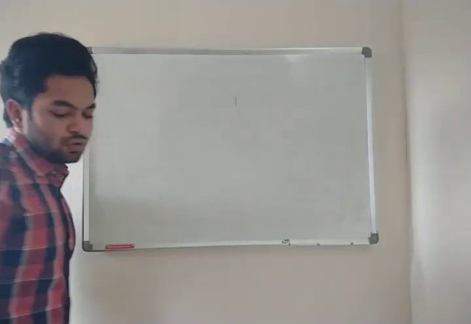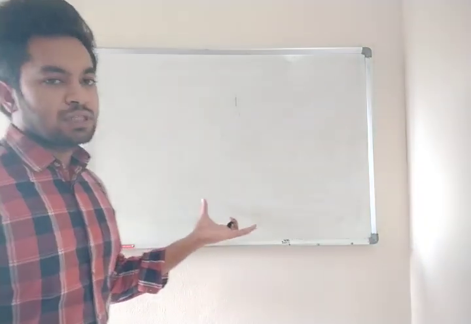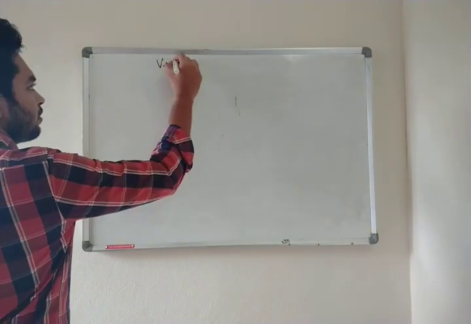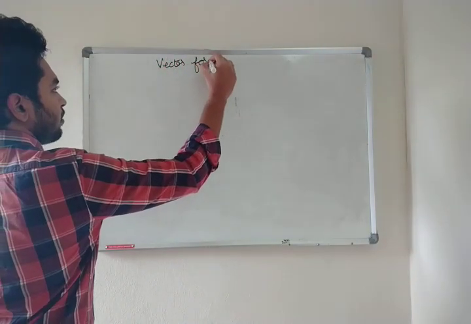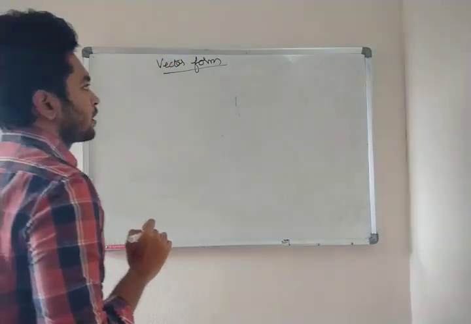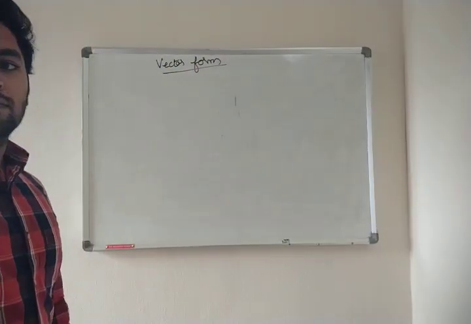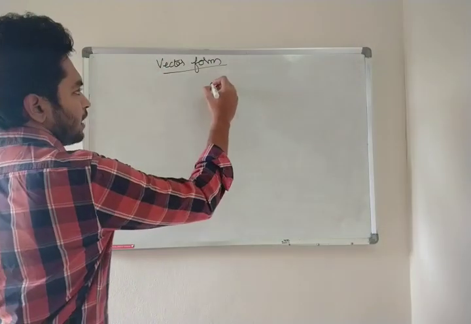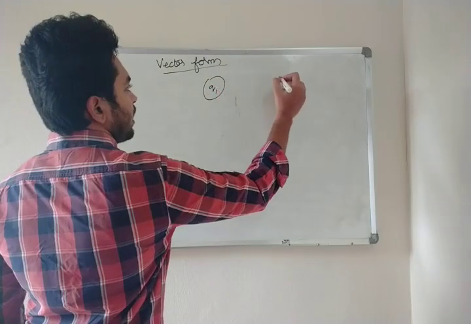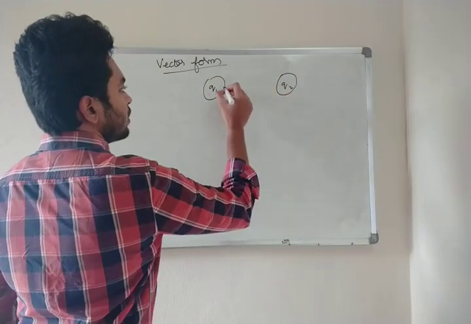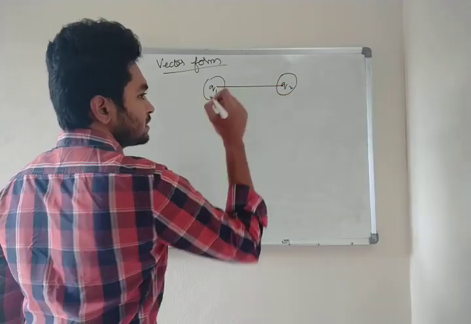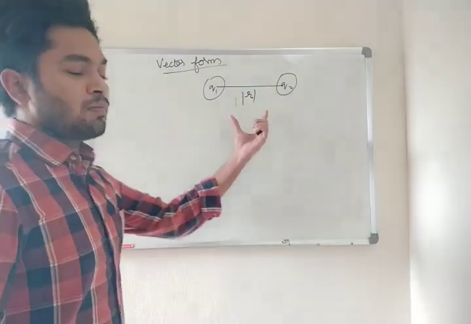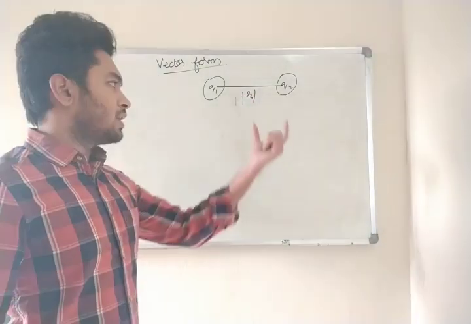Now Coulomb's law, this is the general form. Now we can also do it in vector form. How to do it in vector form? Right? Okay. Now Coulomb's law in vector form. Let us take again charge Q1 and charge Q2 separated by a distance. This time we are going to do it in vector form, so we will take mod R. You know what mod is? Mod means magnitude.